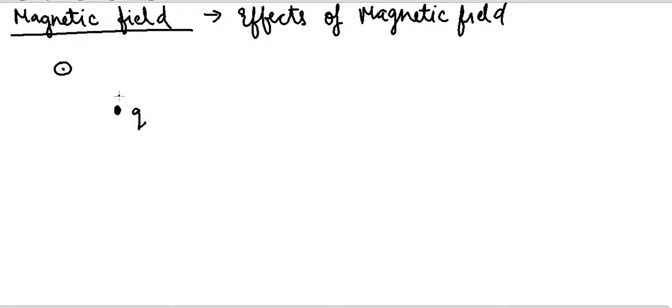But interestingly, if I give this charged body a velocity v, then the magnetic field begins to exert a force on this charge q, and because of the force, it starts accelerating or it changes its direction.